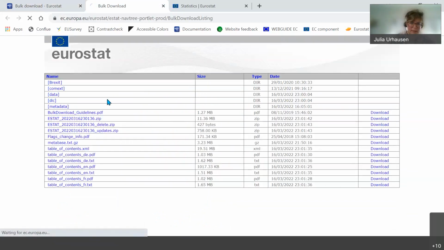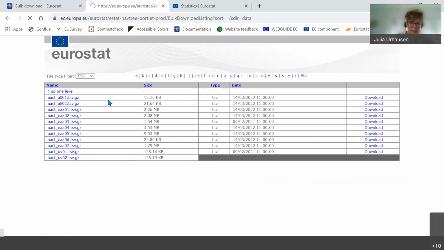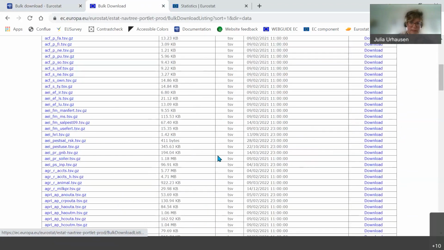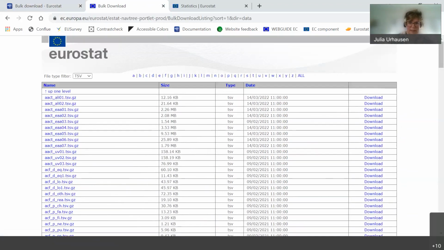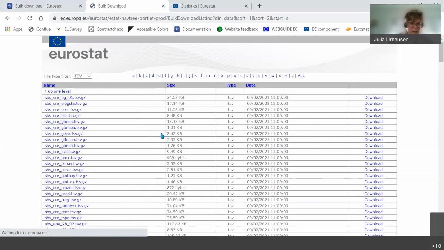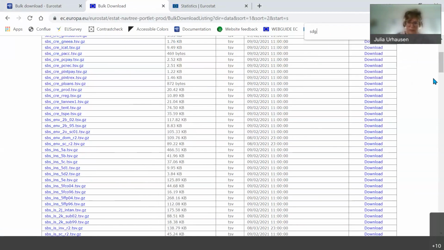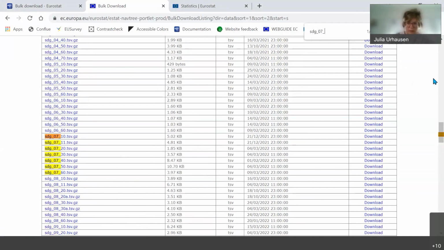And under data, you will find a list of all the data sets in TSV. So my data set was SDG 0740. So I will go to S. And ideally you just do a search, SDG 0740, and you see I find it here.